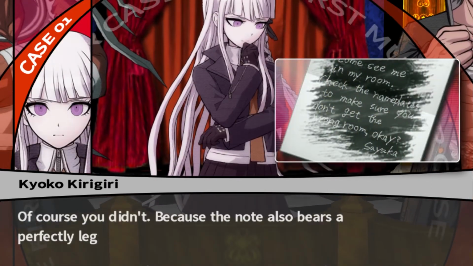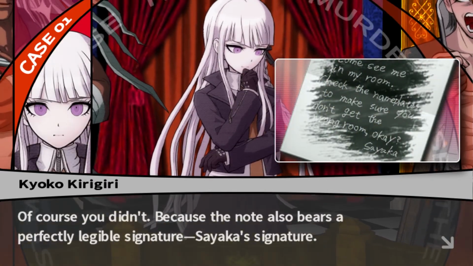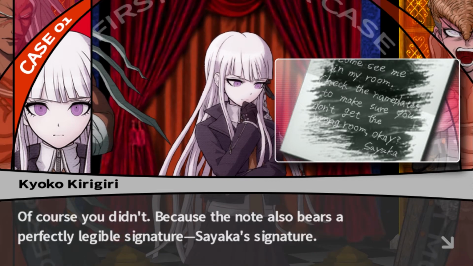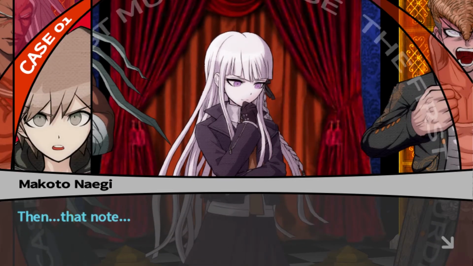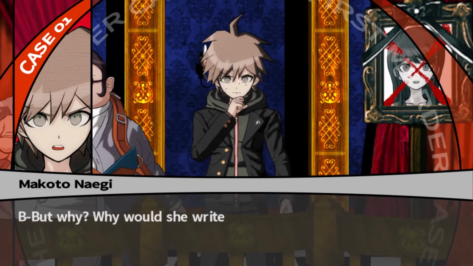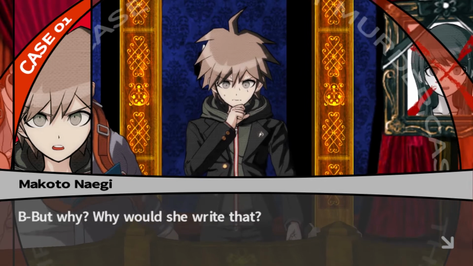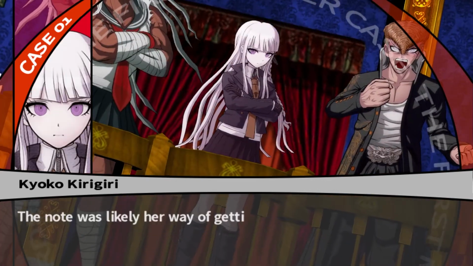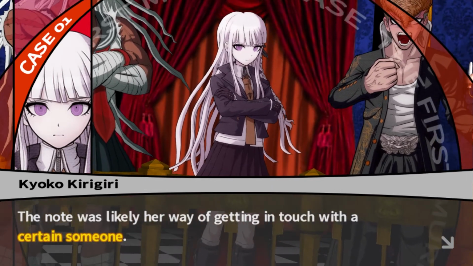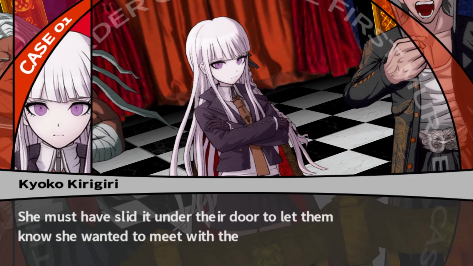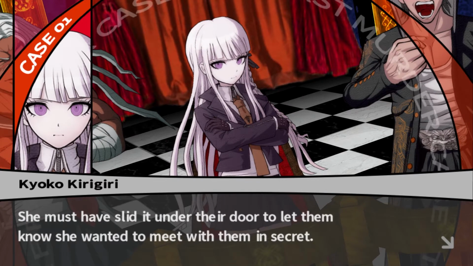Of course you didn't, because the note also bears a perfectly legible signature. Sayaka's signature. Then that note, Sayaka wrote it? But why? Why would she write that? Why indeed, Makoto? The note was likely her way of getting in touch with a certain someone. She must have slid it under their door to let them know she wanted to meet with them in secret.